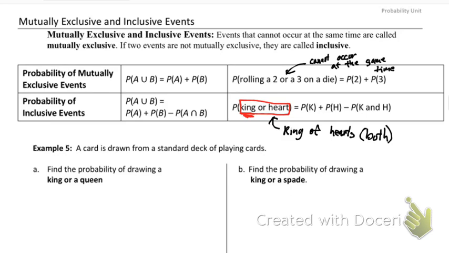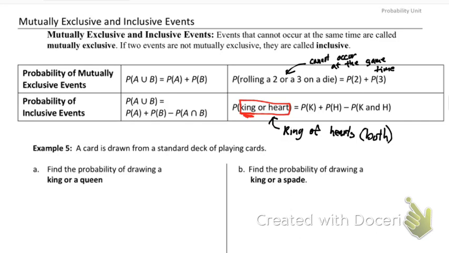Another example of an inclusive event, something that has overlap, would be maybe I have a whole bunch of fruits and vegetables in a basket, and I ask what's the probability of pulling out an apple or a red item. Well, an apple can be red, so there could be overlap. We could have a red apple, so it meets both criteria. So if there's something that can meet both requirements, that is an inclusive event.